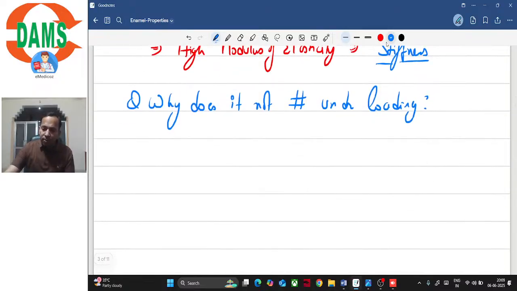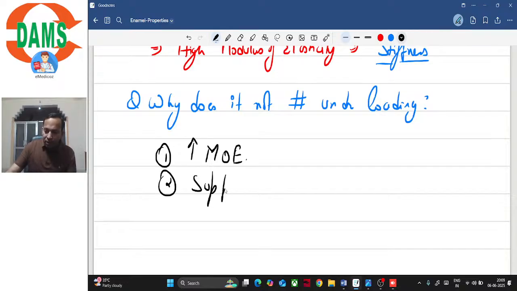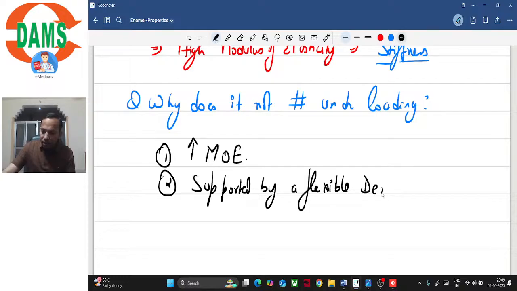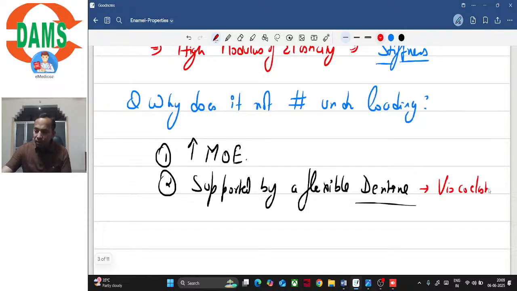Because first of all, it has high modulus of elasticity, and second, it is supported by a flexible dentine, isn't it? So the dentine is flexible, or you can say that the dentine is a viscoelastic tissue, right? A viscoelastic tissue, that is, it absorbs these stresses and it gradually releases them, isn't it?